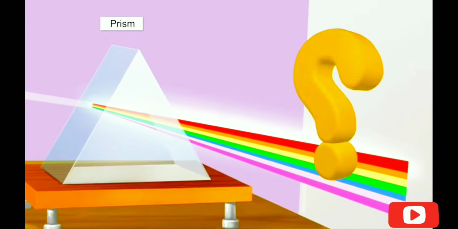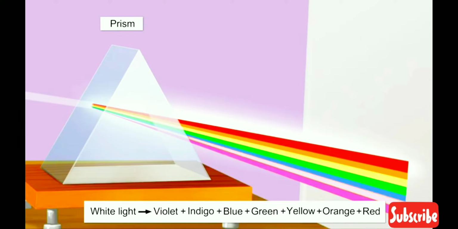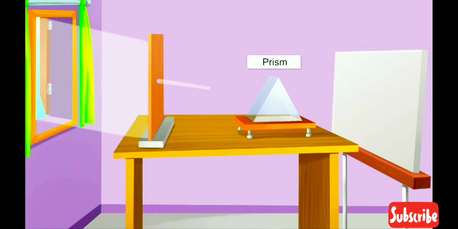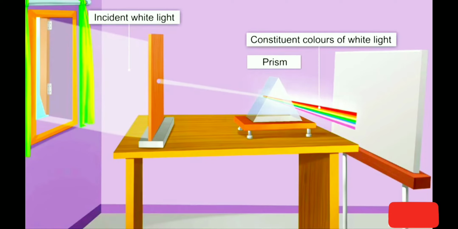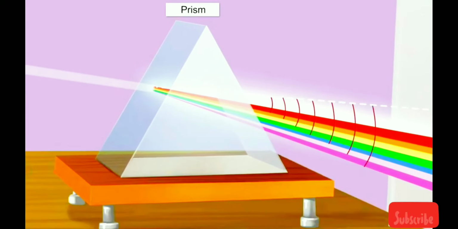Are you wondering where the beautiful band of colors comes from? Actually, the white light consists of 7 colors, mainly violet, indigo, blue, green, yellow, orange and red, which we saw as a band of colors. When the white light coming from the sun falls on the prism, it splits this incident white light into its constituent colors. The splitting occurs because different colors of sunlight bend through different angles with respect to the incident ray.